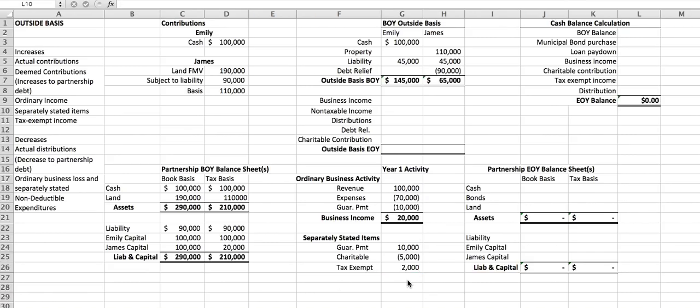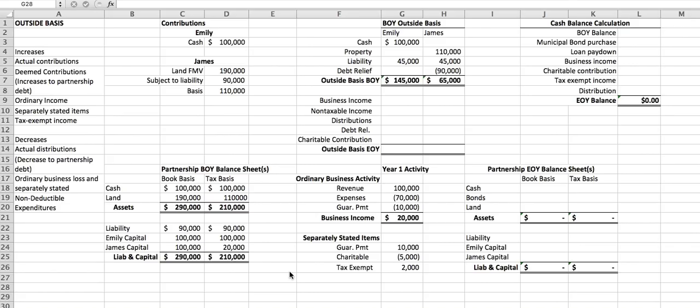Now you'll notice that there's no total here underneath the tax-exempt, charitable, and guaranteed payments. These separately stated items we just state separately. These show up on the K1 and are reported separately. Business income of $20,000 would show up on line 1 of the K1 in box 1. Everything else will show up below that and will be separately stated so that each taxpayer can account for it in their own way and for their own taxable situation.